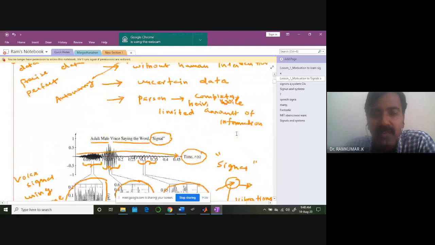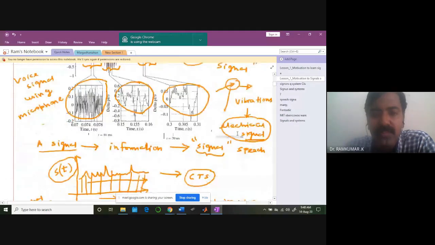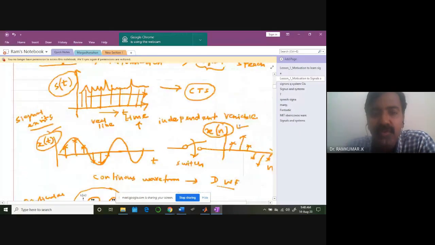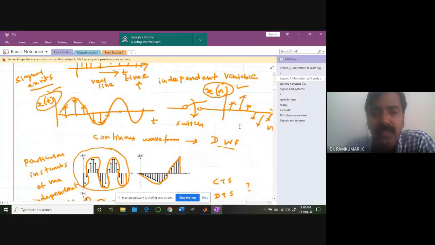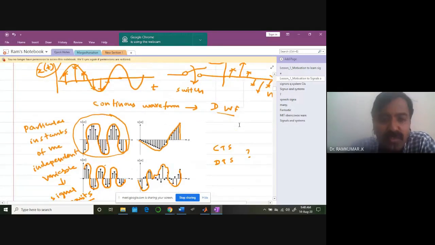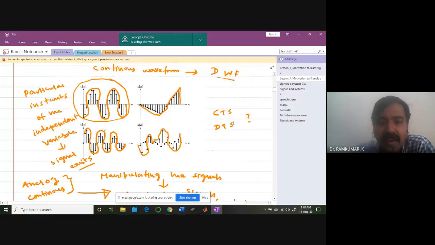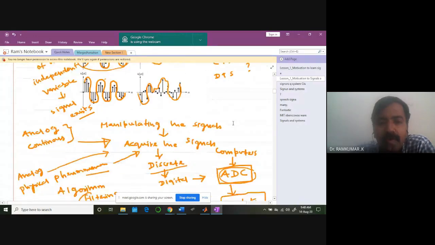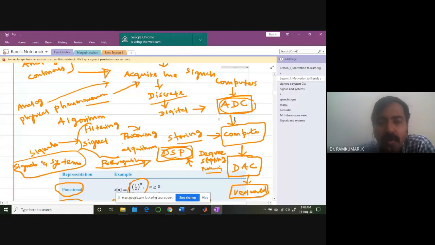So yesterday we started discussing signals and systems. I introduced you to the two fundamental signals: one is a continuous time signal, another one is a discrete time waveform. I also mentioned the need for processing signals using computers. Naturally, computers are going to play an important role in signal processing.